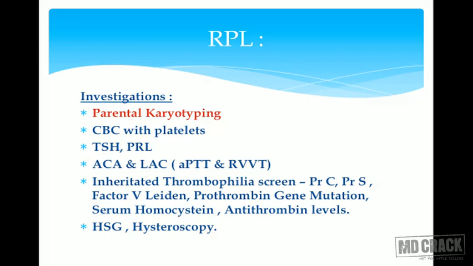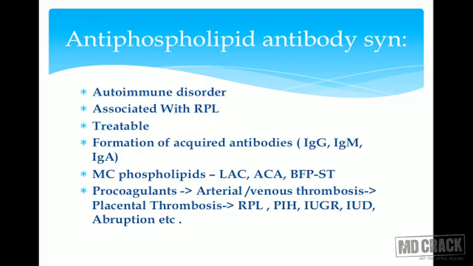Antiphospholipid antibody is an acquired thrombophilia. Inherited thrombophilia is another screen where we have deficiencies like protein C, protein S, factor V Leiden mutation, prothrombin gene mutation, homocystinemia, and antithrombin levels we need to check. So this is a completely different package to see whether that patient has inherited thrombophilias. And for other causes, like uterine anomalies, we can have investigations like hysterosalpingography or hysteroscopy.